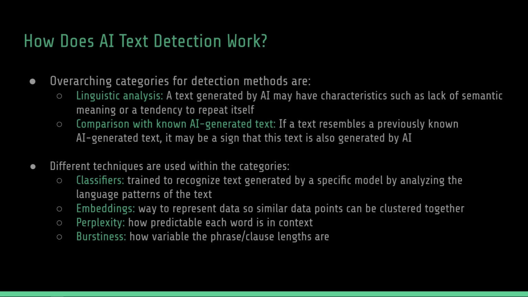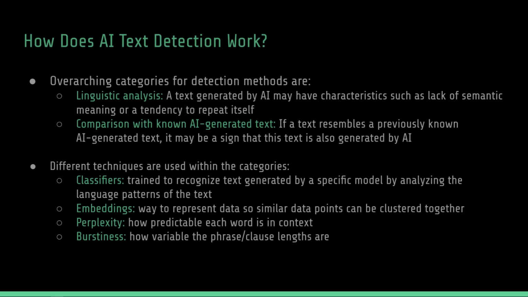Burstiness is comparing the variation of the sentences, how variable the phrase and clause lengths are. Words and phrases that are used more often in a short period of time could be an indication that text was AI generated. Algorithms help to identify when a burst occurs.